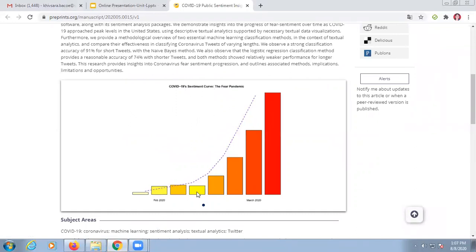You can see that in February, the color is yellow, meaning the fear is very less. But as time grows from February to March, the fear in the public is increasing. So they check whatever text you are posting for sentiment. According to that text, it analyzes and checks whether it is on a positive side or negative side. Likewise, this is another example here.